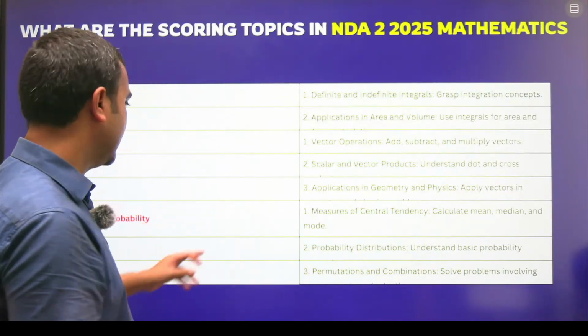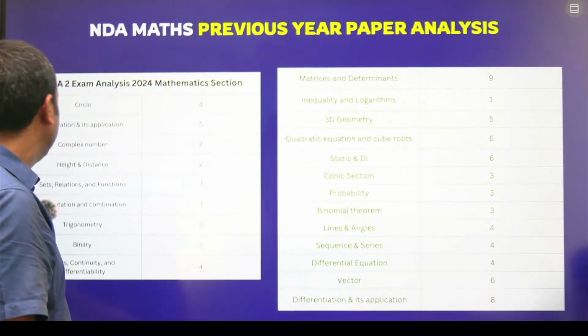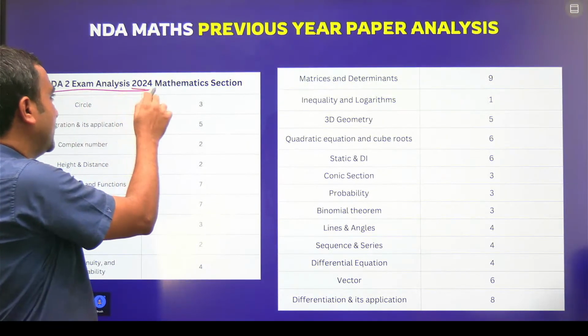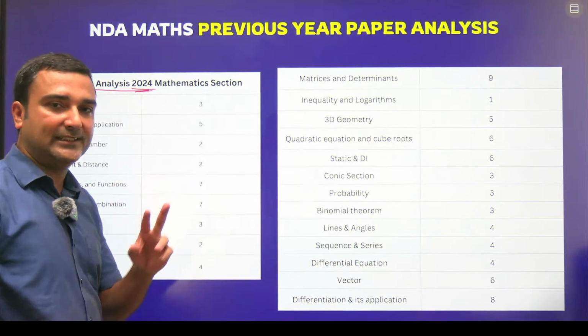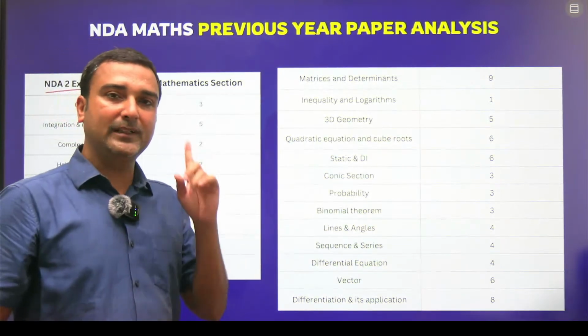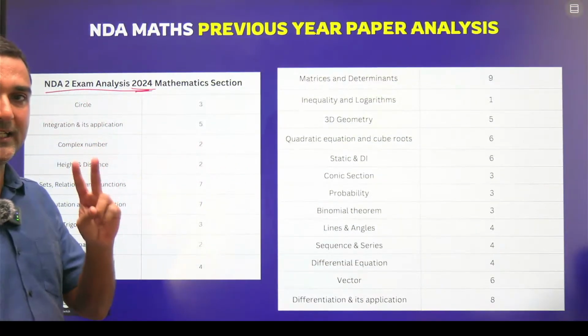Some questions were there. Next, you could see very briefly in NDA exam 2014, there were two NDA exams. Every year there will be exams in April and September, 2 times a year.